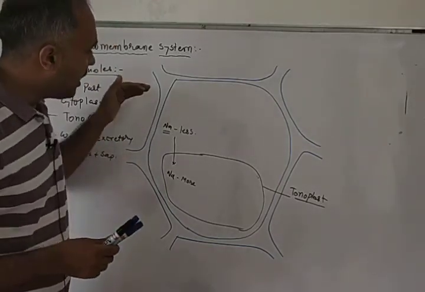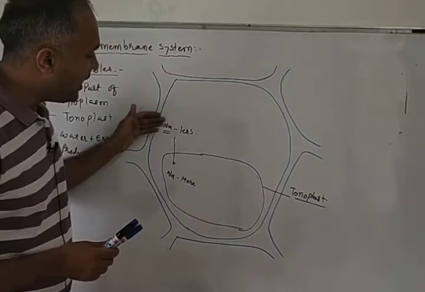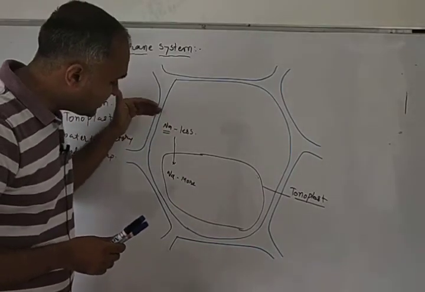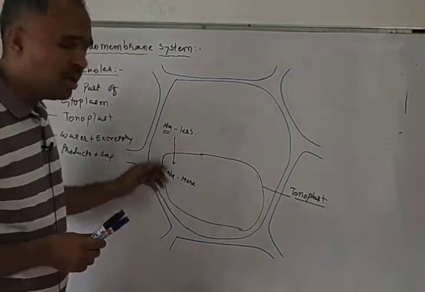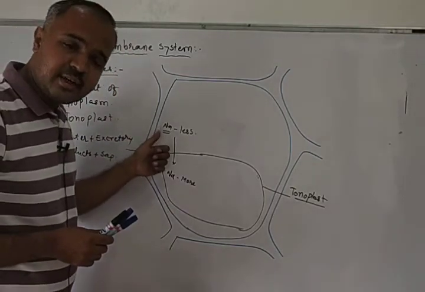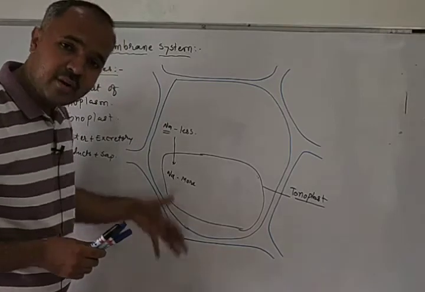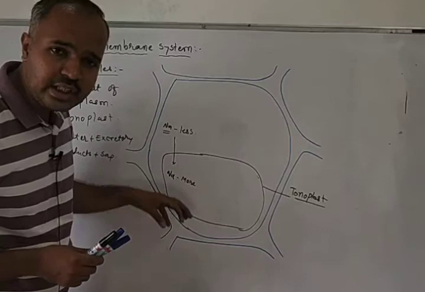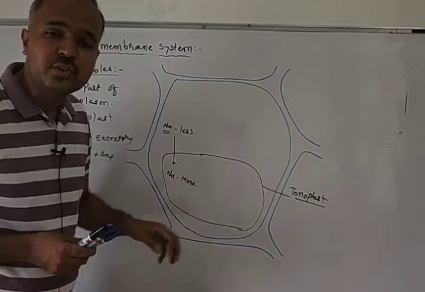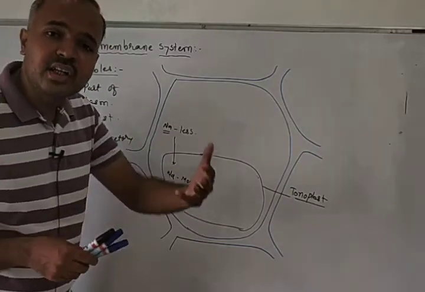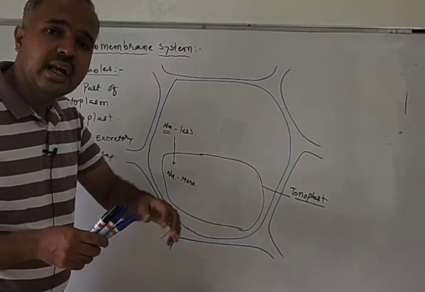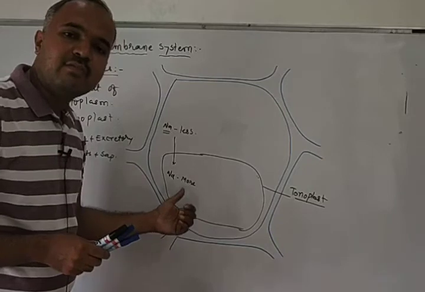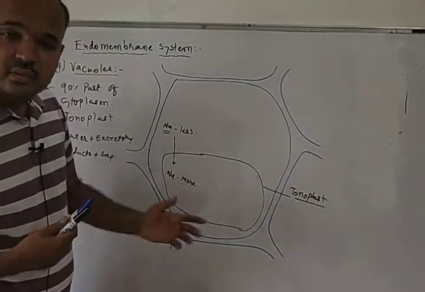Even though the tonoplast is transporting sodium ion from the cytoplasm towards the vacuole, and the concentration is less in the cytoplasm and more in the vacuole, it still allows transport of sodium from outside to inside. That type of transport is known as against the concentration gradient, so the concentration of sodium ion will be more inside the vacuole.